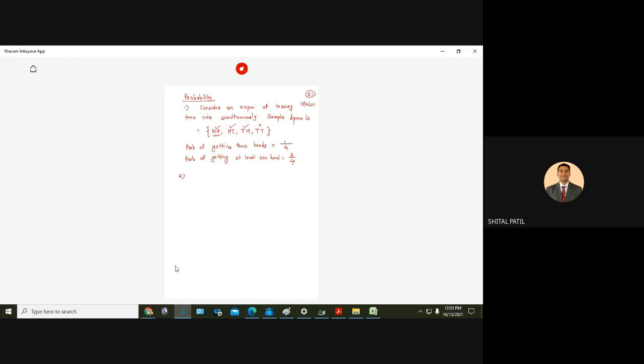Okay. Next, second example. Consider an experiment of tossing 2 dice. What are the outcomes? 1 1, 1 2, 1 3, 1 4, 1 5, 1 6. That is, on first die we are getting 1, on second die also we are getting 1. On first die we are getting 1, on second die we are getting 6. 1 6, and so on.